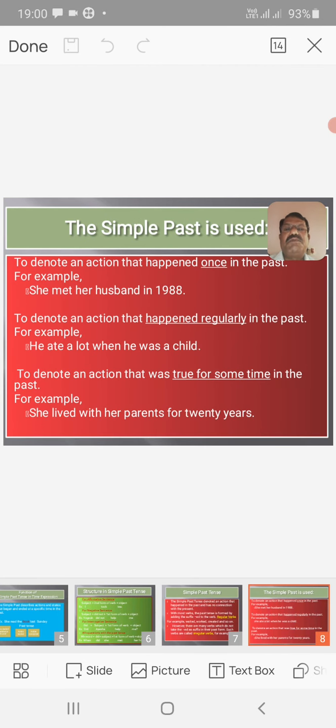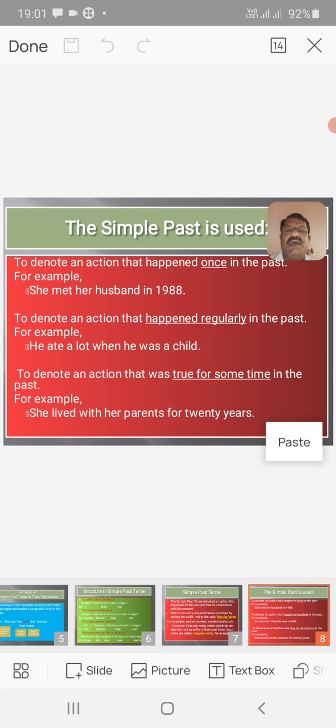The simple past tense is used in sentences to denote an action that happened once in the past. For example, she met her husband in 1988. Second rule of the simple past tense: to denote an action that happened regularly in the past. For example, he ate a lot when he was a child.